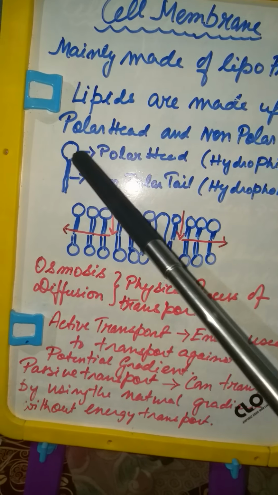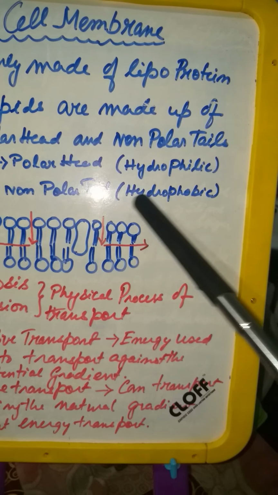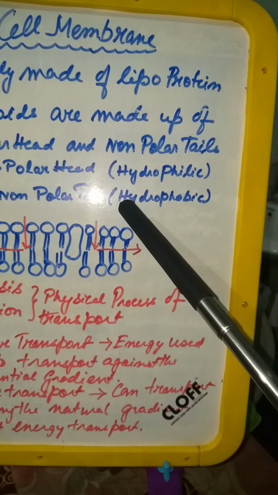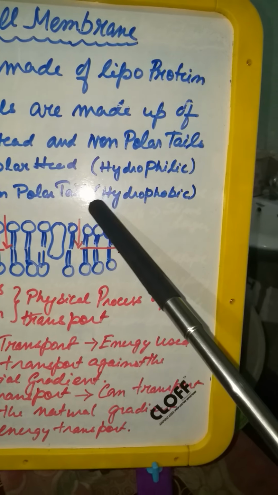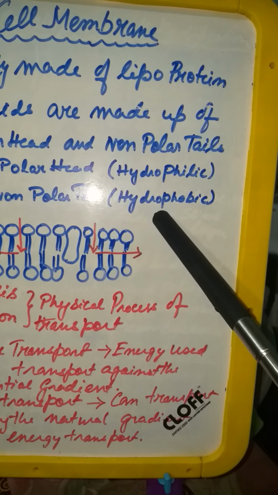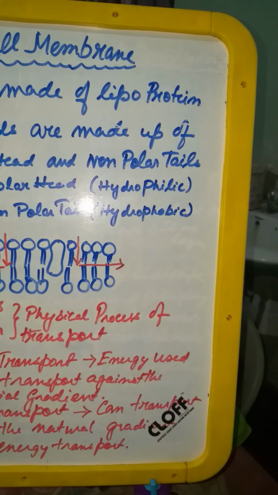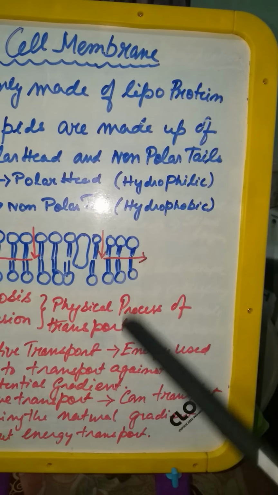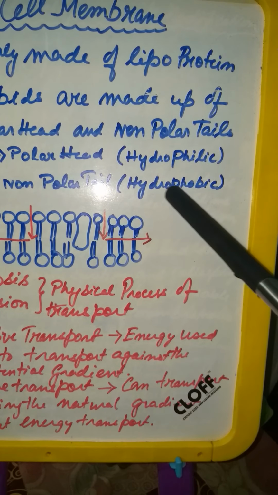Now the polar head is hydrophilic in nature. What is hydrophilic? Hydrophilic means water loving, or any other fluid loving. And the non-polar tail is hydrophobic. Hydrophobic means water hating. It is water repellent and does not allow the liquid to pass through it.